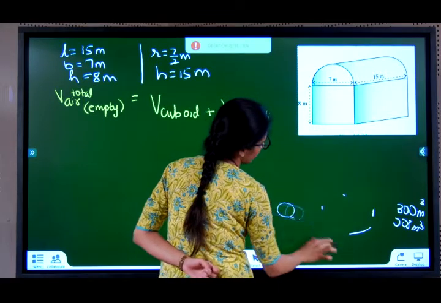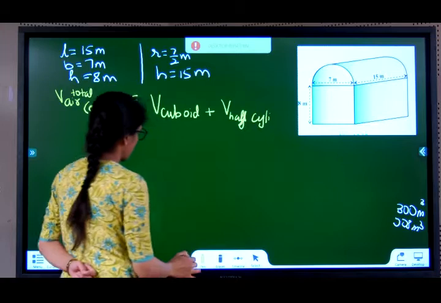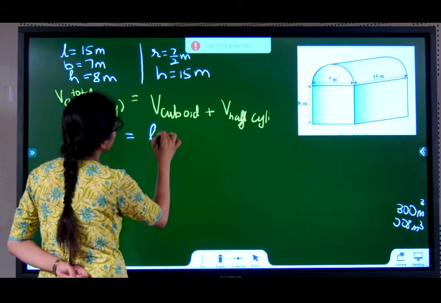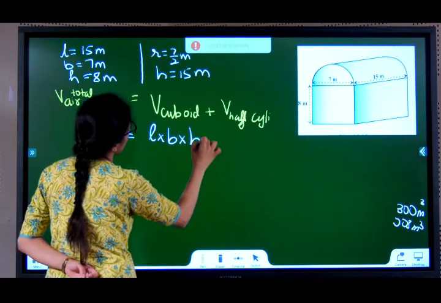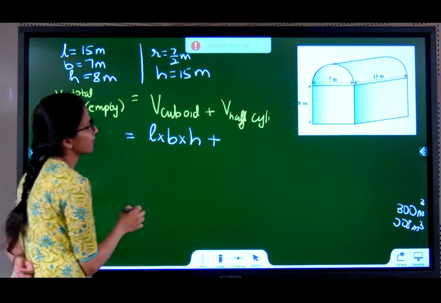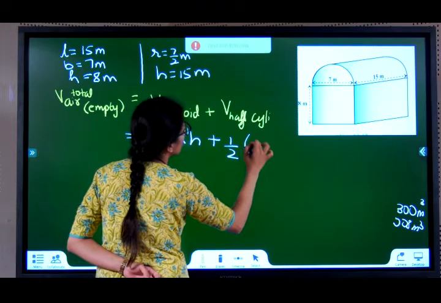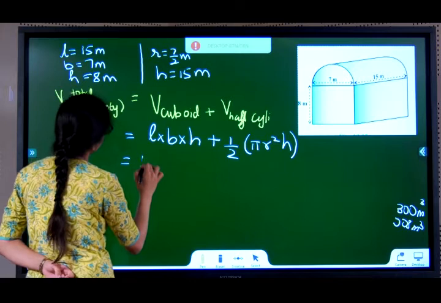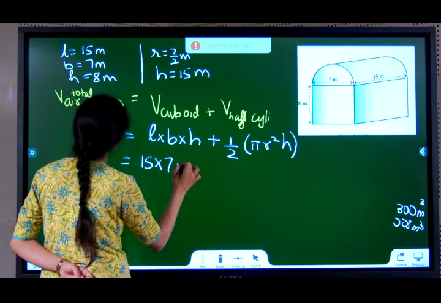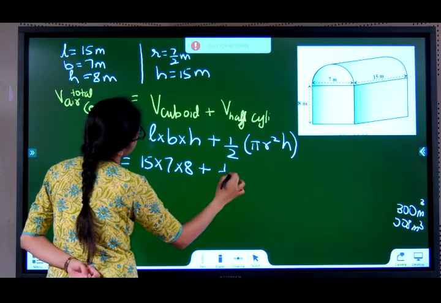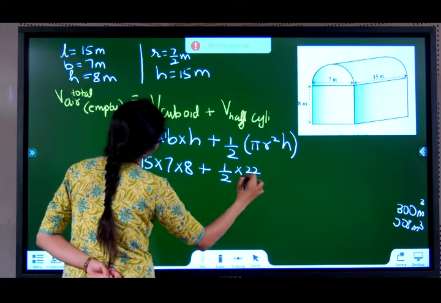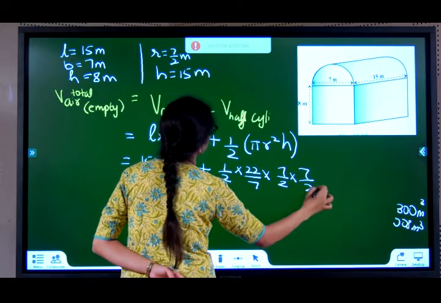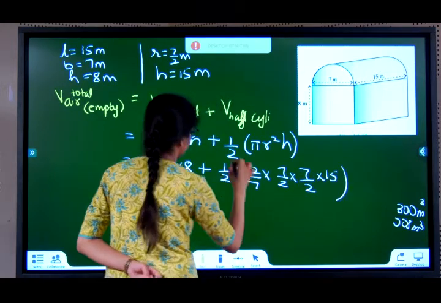So now applying the formula over here, volume of cuboid L into B into H, volume of half cylinder half into pi r square H, L 15, B 7, H 8 plus half into 22 by 7 into 7 by 2 into 7 by 2 into 15.